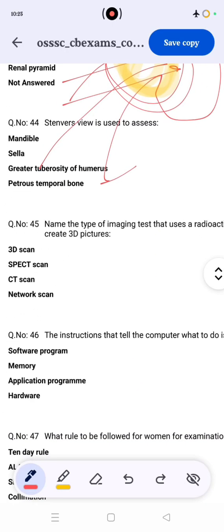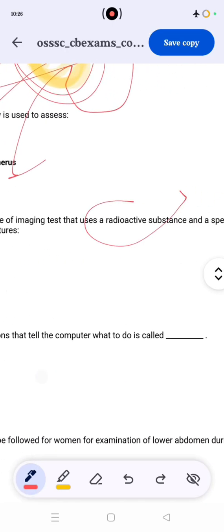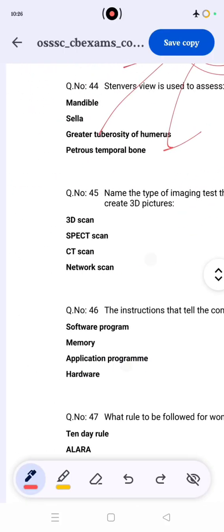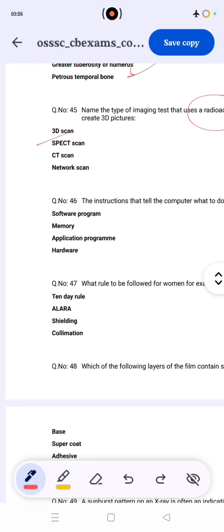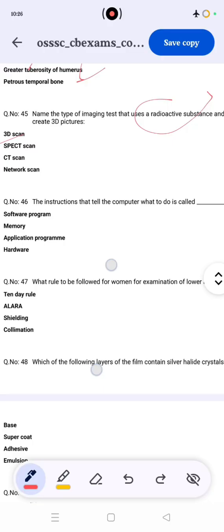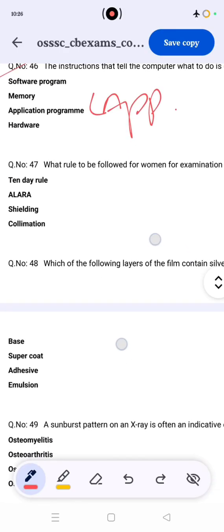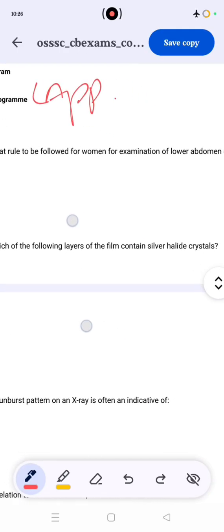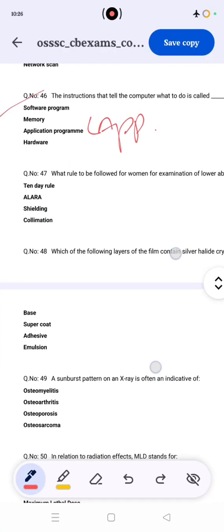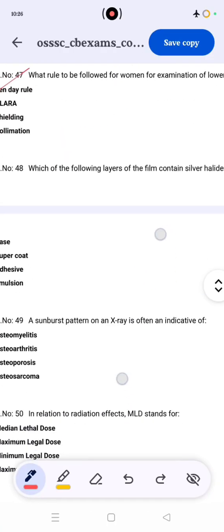Then it is asking about radioactive substance. So it is 3D pictures. This camera is actually spectroscopy. Then this question is actually asking about general knowledge. These are the software programs. Application program is the use of an app. What is the rule followed for examination of the lower abdomen during X-rays? The correct answer is the 10 days rule.